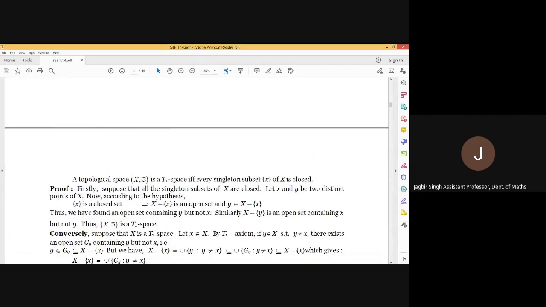it's also one of the very important results for a space to be a T1 space, that a topological space (X, τ) is a T1 space if and only if every singleton subset of X is closed. X is the whole set, τ is a topology on X, and this topological space is T1 if and only if for every element the singleton set is closed.